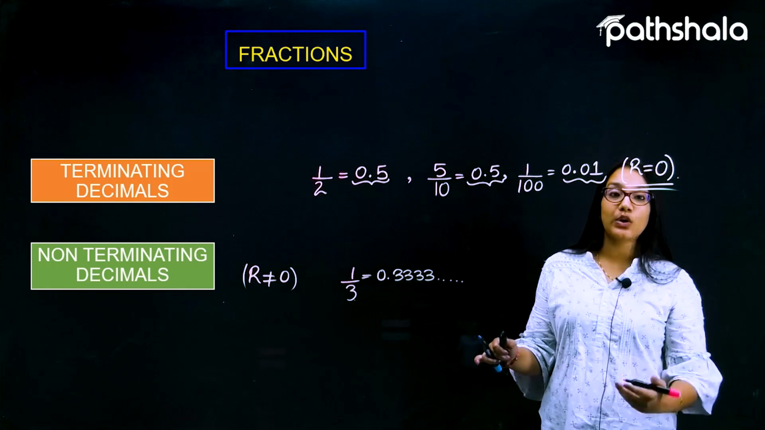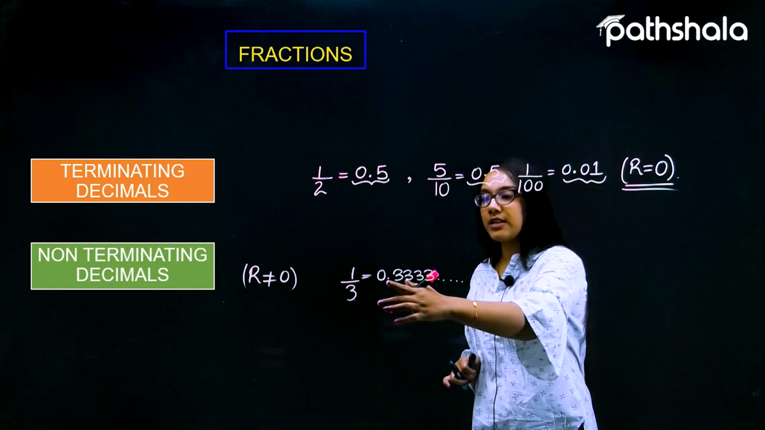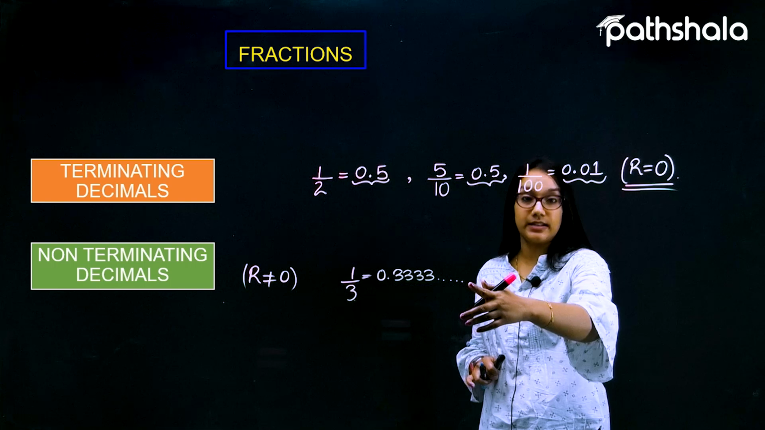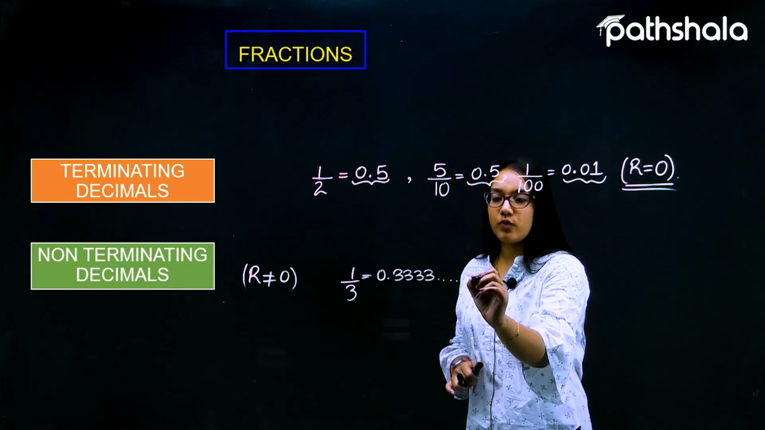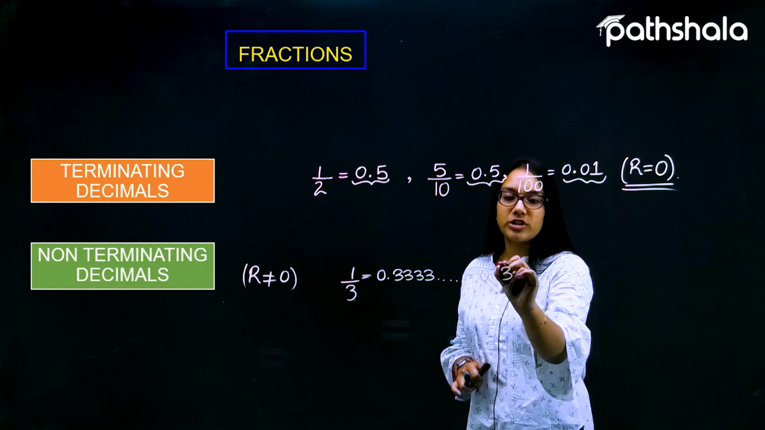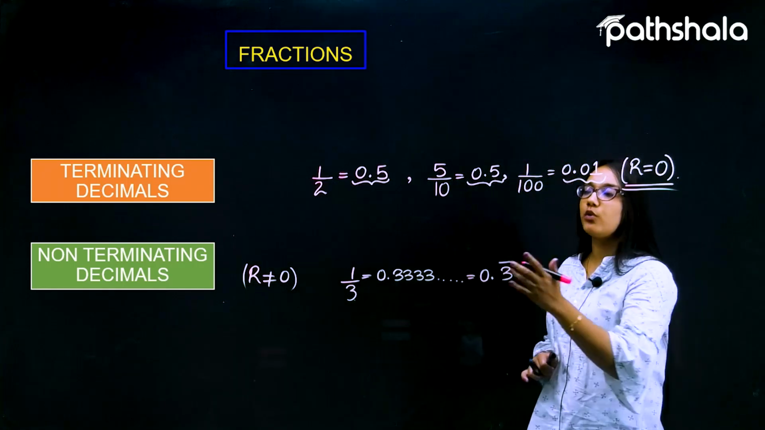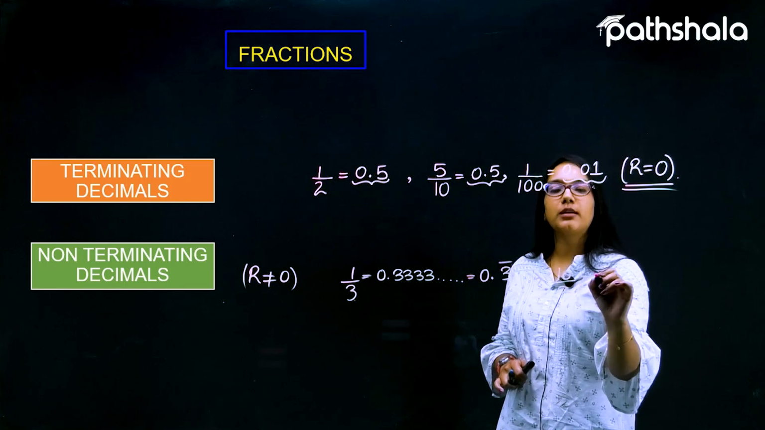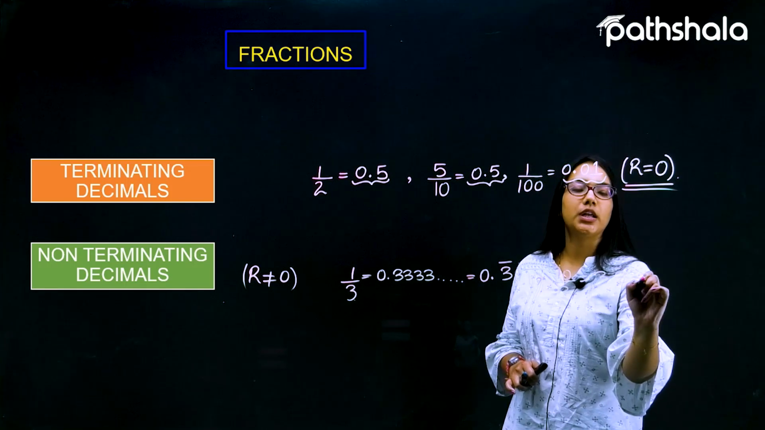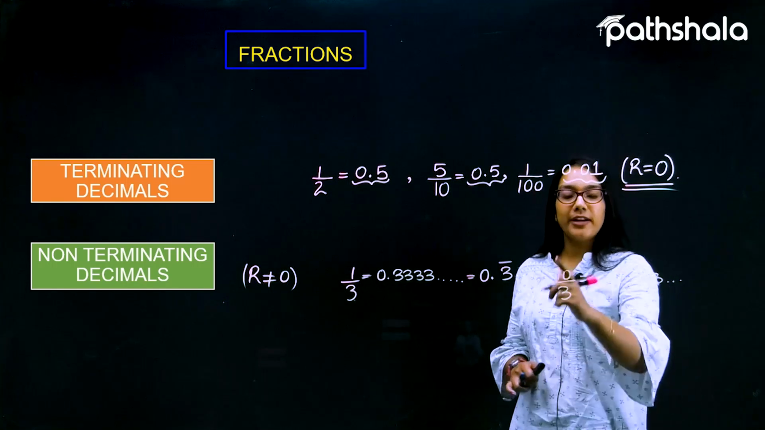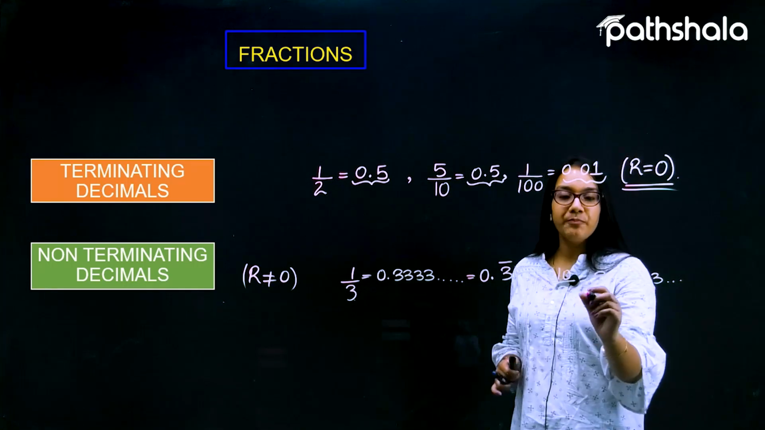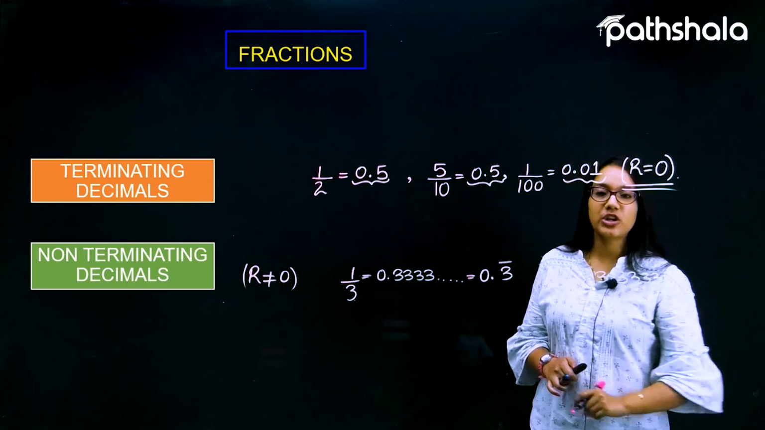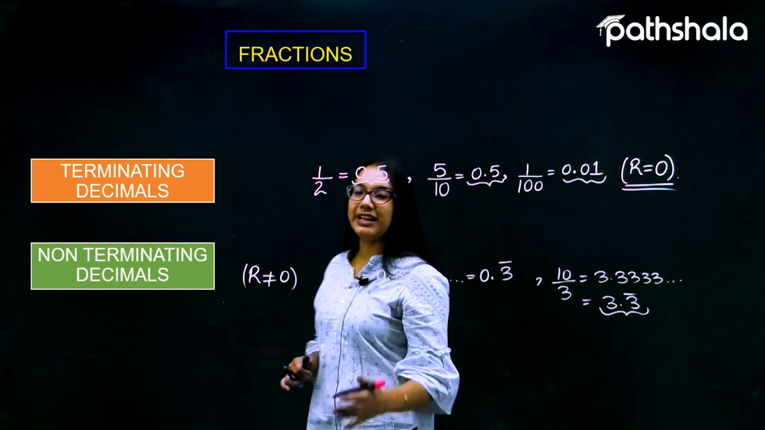Such an expression, or this particular representation, is called a non-terminating decimal, because it is not terminating at all. So we always use a bar for such a number. Let us suppose I'm talking about 10 by 3. We know 10 by 3 is 3.33333 and so on. Again, the remainder for such a fraction is 1. So it can be represented as 3.3 bar. Such a decimal expression is called a non-terminating decimal.